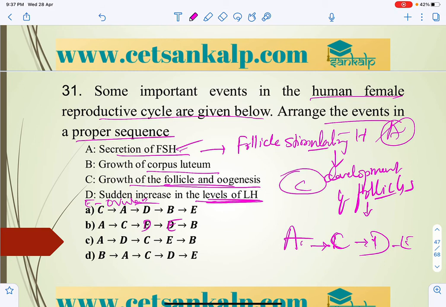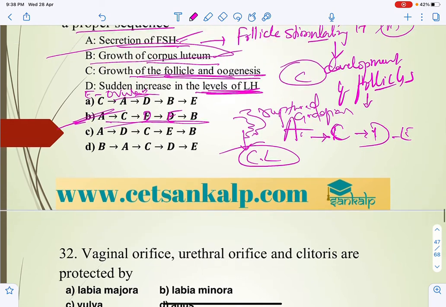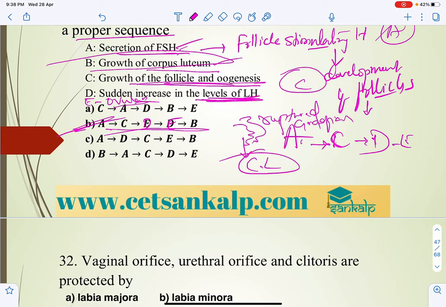So secretion of FSH, then growth of the follicle, and sudden increase in the level of LH lead to ovulation and growth of the corpus luteum. As we know, the ruptured Graafian follicle develops into the corpus luteum. So that is ACDEB, finally growth of the corpus luteum. ACDEB is the answer.